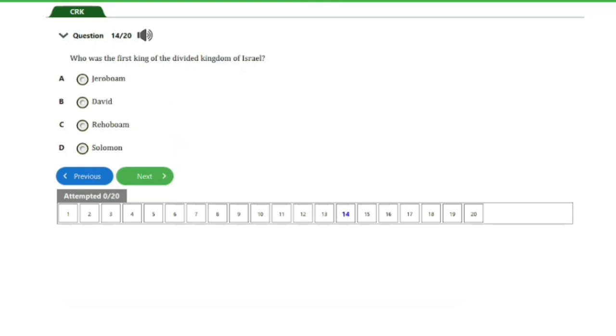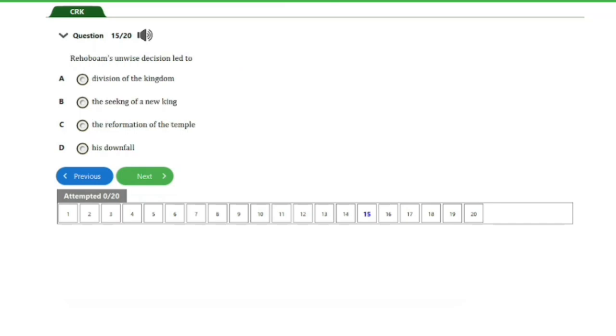So the next question we have here is question number 14. It says, who was the first king of the divided kingdom of Israel? We have A. Jeroboam, B. David, C. Rehoboam, and D. Solomon. So guys, the answer to this question is option A, Jeroboam. And that's it for this question. Let's go ahead and consider the next question, guys.